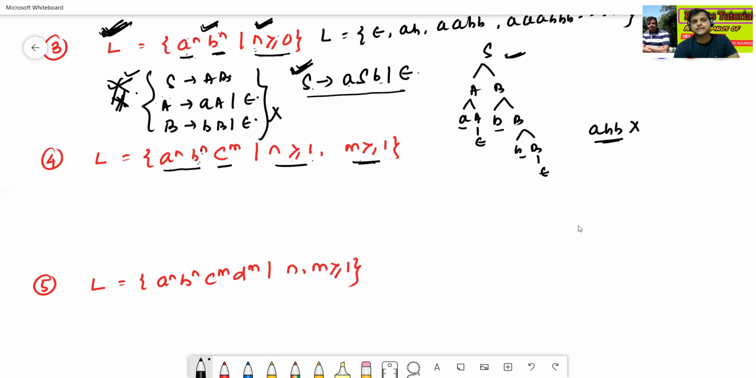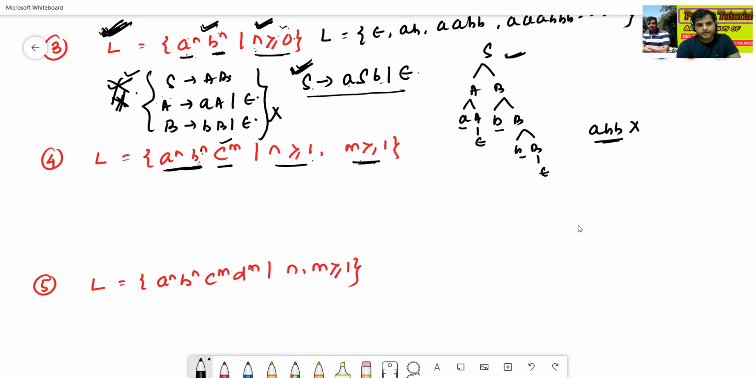Suppose n is greater or equal to 1. In this case, it is nothing but AB, and in place of the middle part we can write epsilon. So first we'll find the grammar for A to the power n, B to the power m, then we'll find the grammar for C to the power m, then we'll combine both.